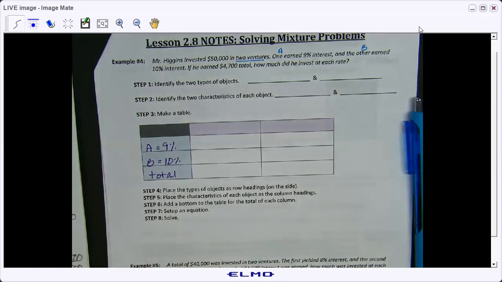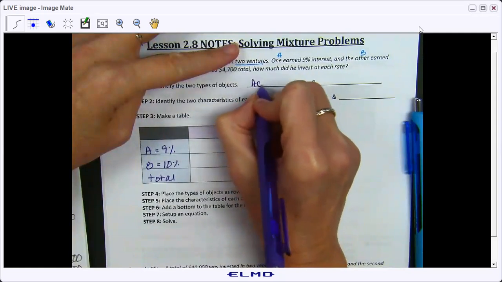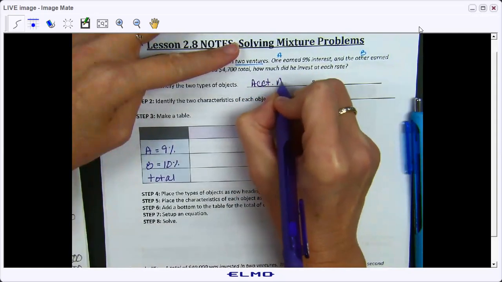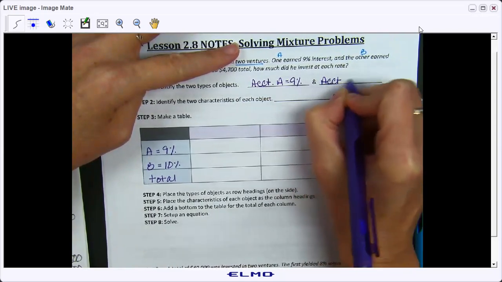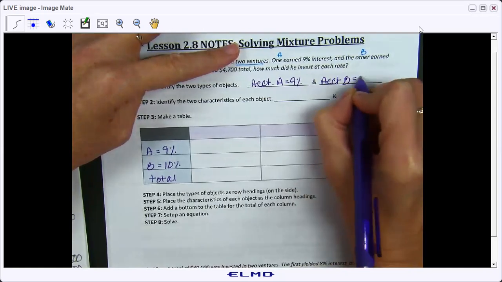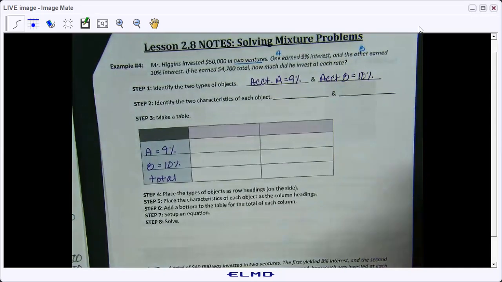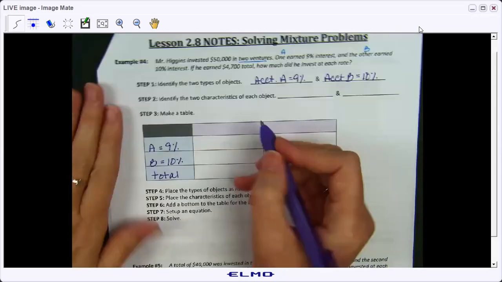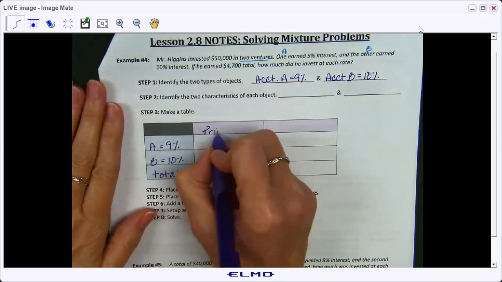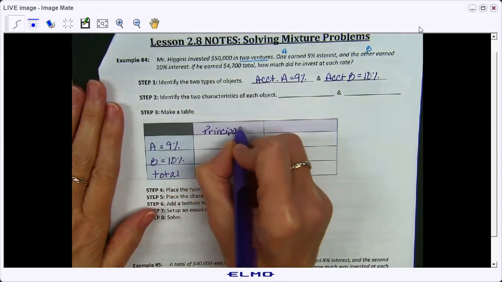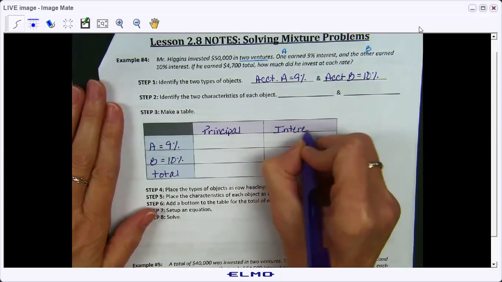Now the two characteristics, oh, I didn't put this up here. So let's just say account A, 9%, account B equals 10%. Okay. So identify the two characteristics. Well, we know that he invested a certain amount. So that is called our principal. And we know he earned interest on each account. So our second column would be interest.